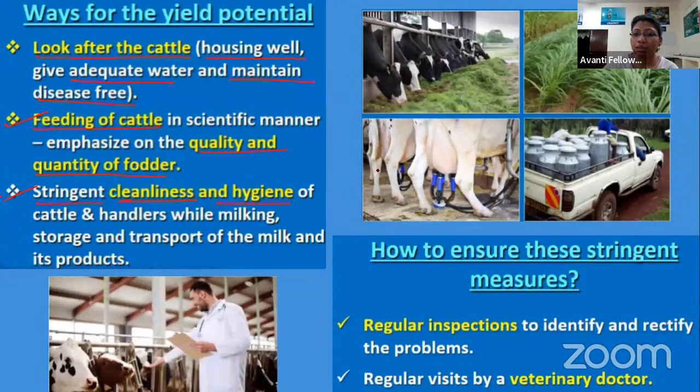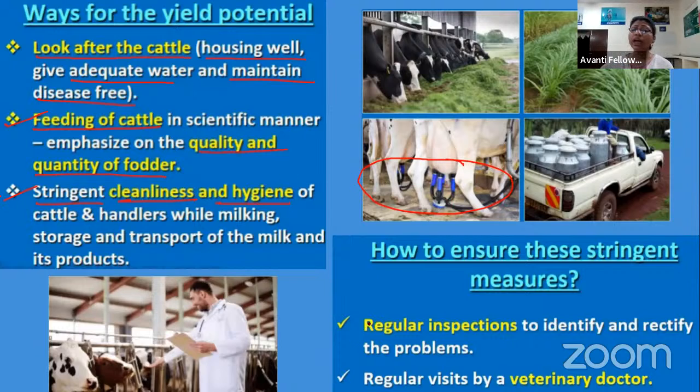As you can see in this picture, nowadays suction tubes are used, which decrease the load of extracting milk from the cattle, right? But initially we had to extract it by hand. So if the hands were not clean, they would definitely contaminate the milk. So we have to maintain product hygiene as well.